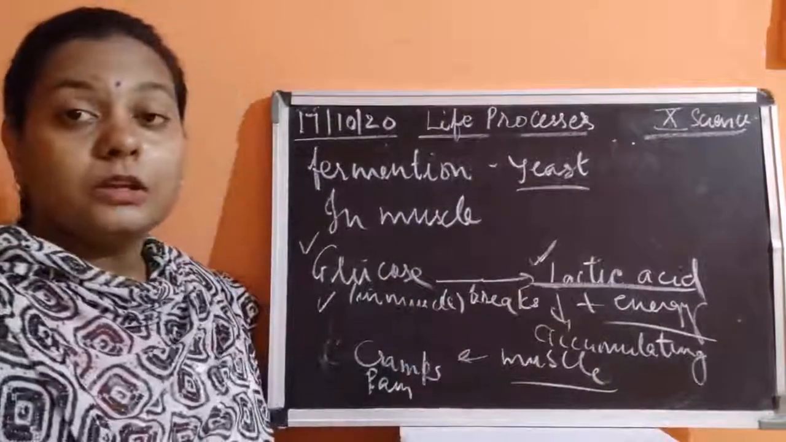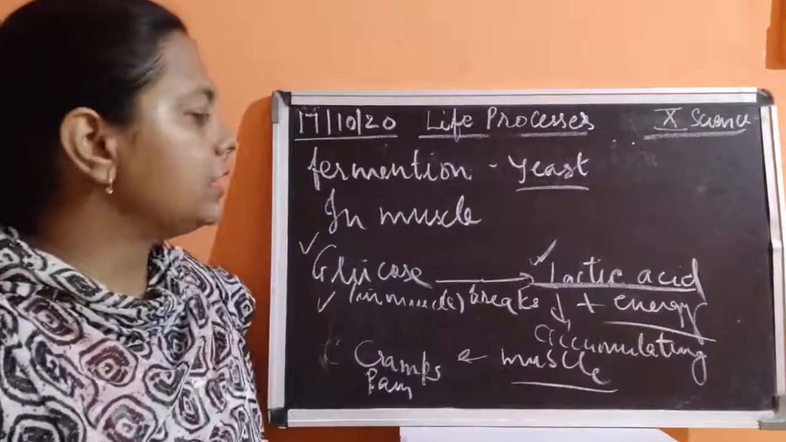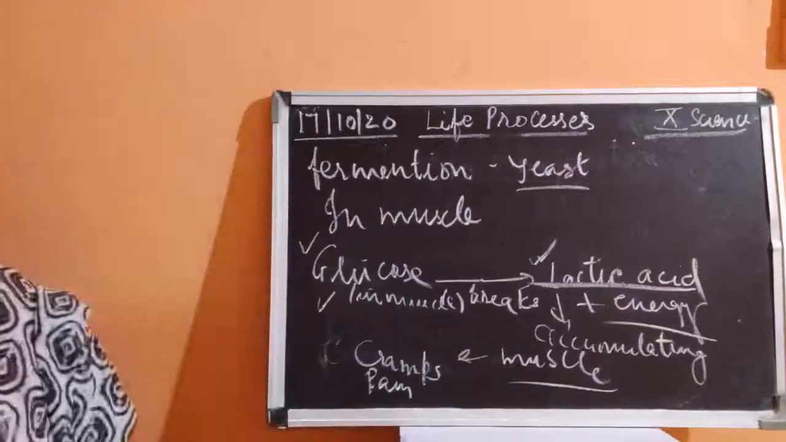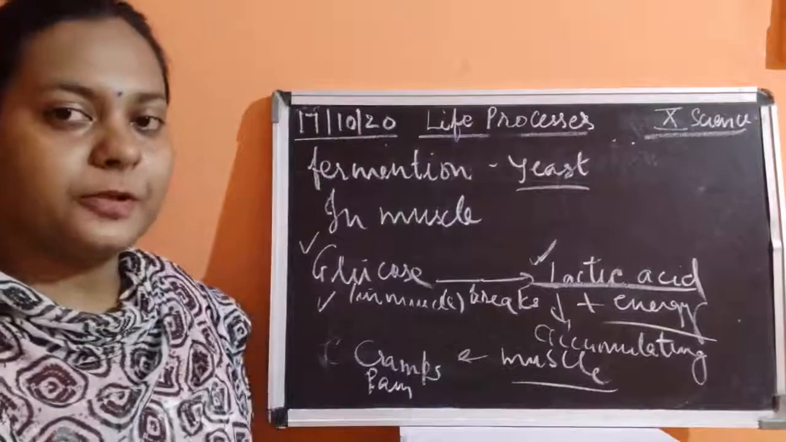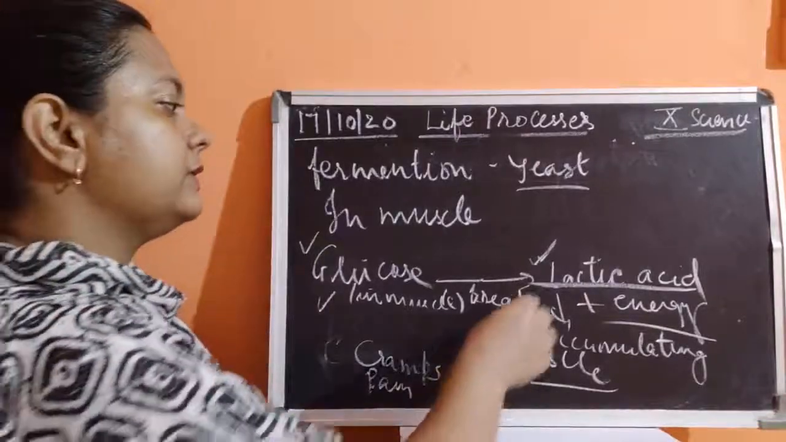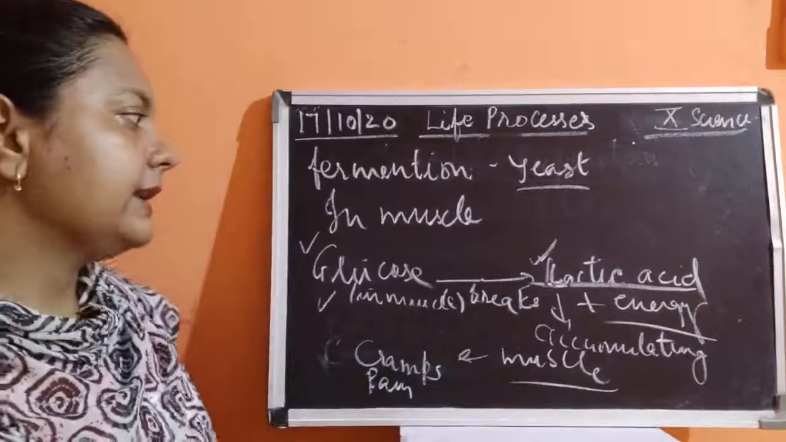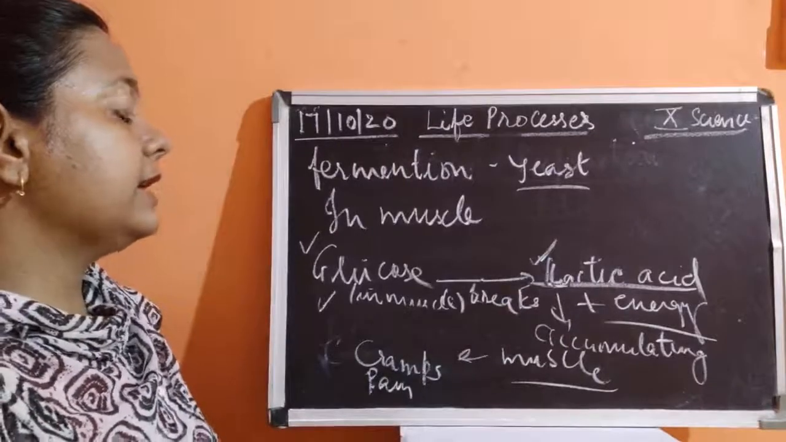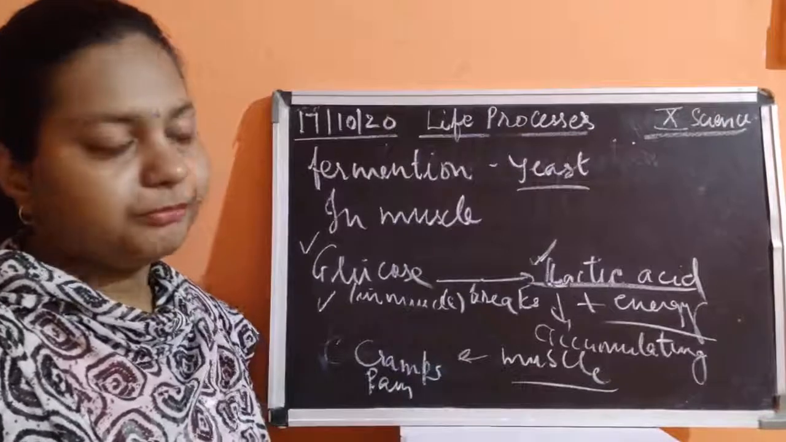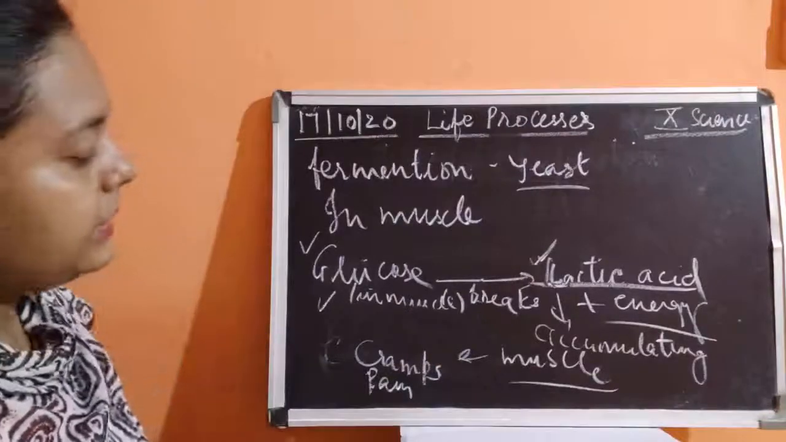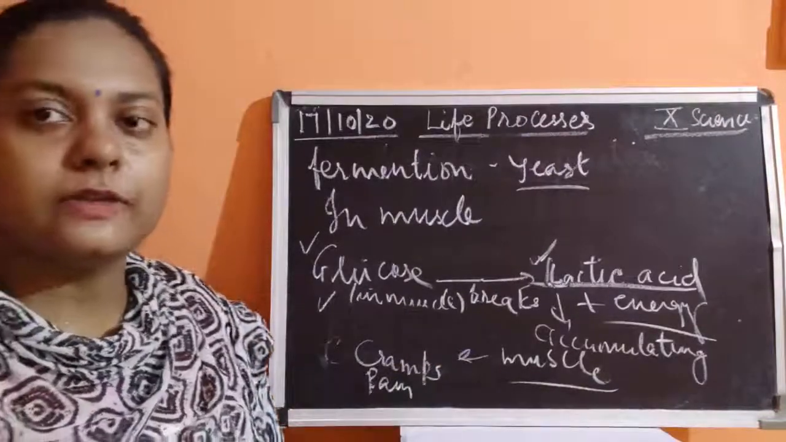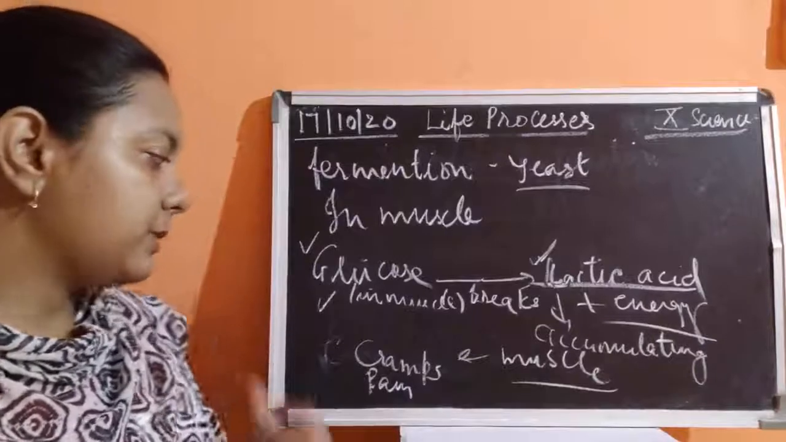Now, we are talking about the multicellular animal, where the muscle cells also undergo this type of anaerobic mode of respiration, but the difference is that they are going to produce lactic acid. Once the lactic acid is produced, it gets accumulated in the muscles. Till the time it is accumulating, it is going to give us the sharp pain. Okay, so this is what is about the cramps.